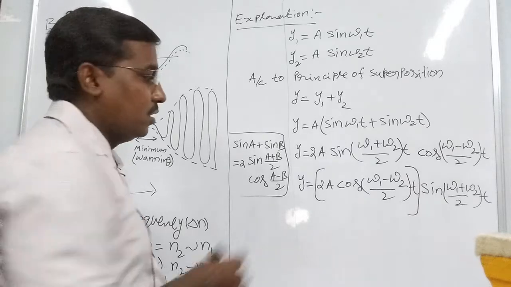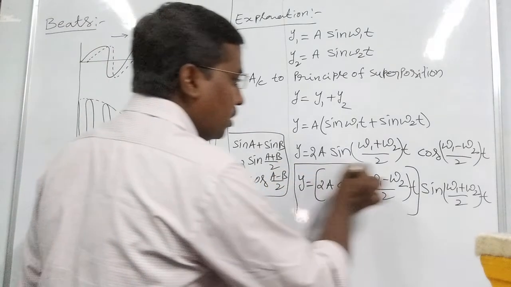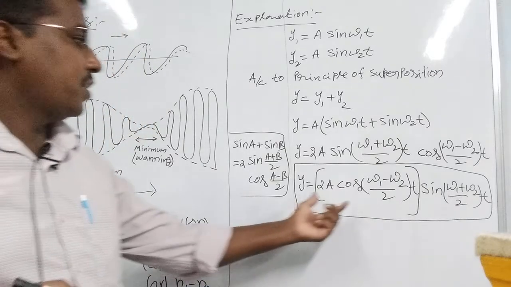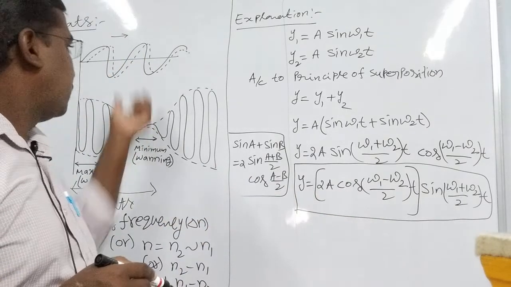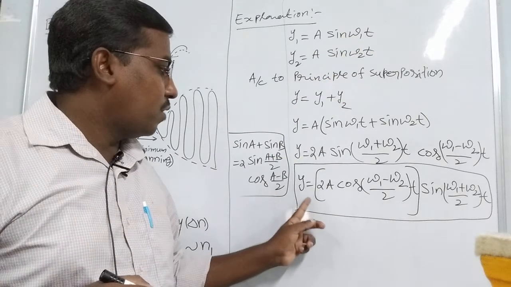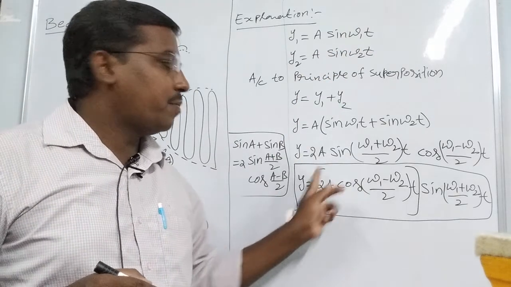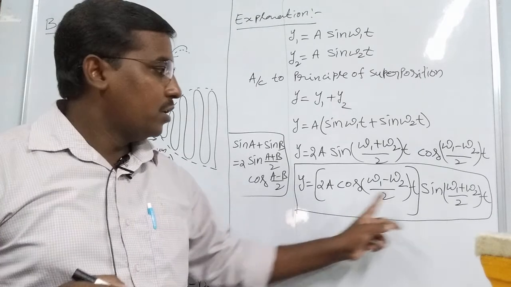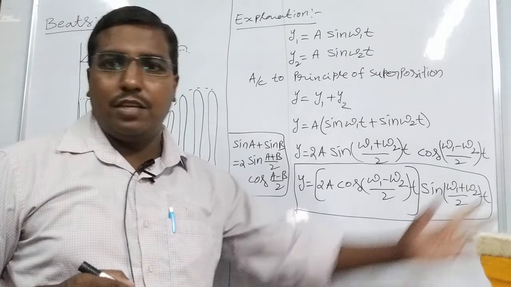Now y equals 2a cos of (omega 1 minus omega 2) by 2 into t, times sin of (omega 1 plus omega 2) by 2 into t. This is the resultant wave equation y. It is represented the same as y equals a sin omega t.